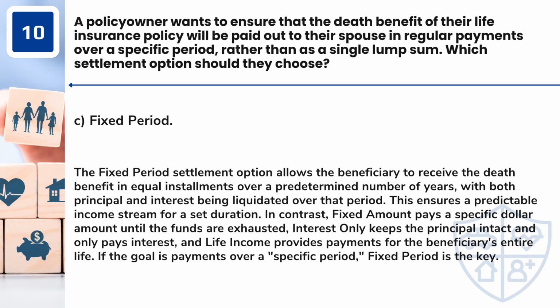The fixed period settlement option allows the beneficiary to receive the death benefit in equal installments over a predetermined number of years, with both principal and interest being liquidated over that period. This ensures a predictable income stream for a set duration. In contrast, fixed amount pays a specific dollar amount until the funds are exhausted, interest only keeps the principal intact and only pays interest, and life income provides payments for the beneficiary's entire life. If the goal is payments over a specific period, fixed period is the key.